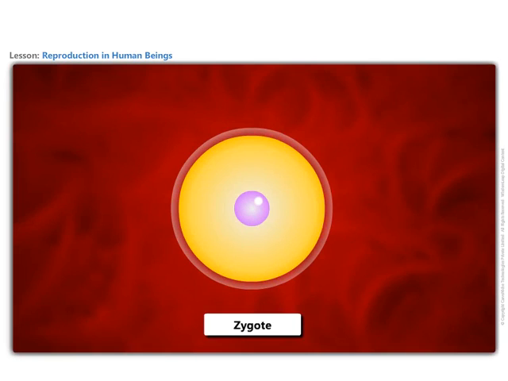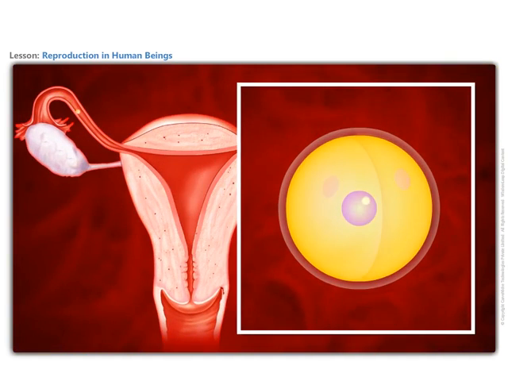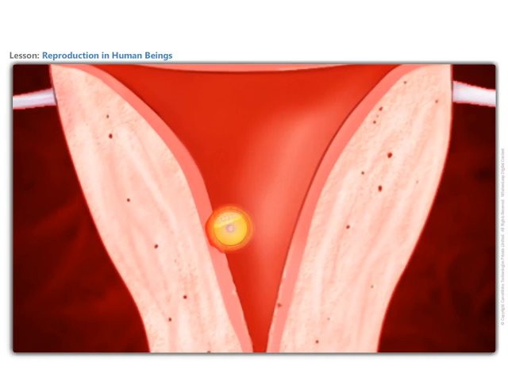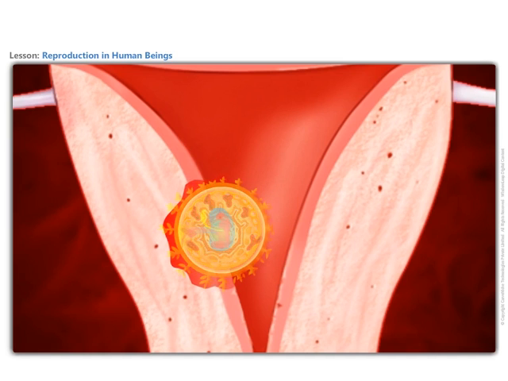Fertilization results in the formation of zygote, which begins to develop into an embryo. Fertilization takes place inside the female body. The zygote divides repeatedly to give rise to a ball of cells. The cells then begin to form groups that develop into different tissues and organs of the body. This developing structure is termed as an embryo. The embryo gets embedded in the wall of the uterus for further development.